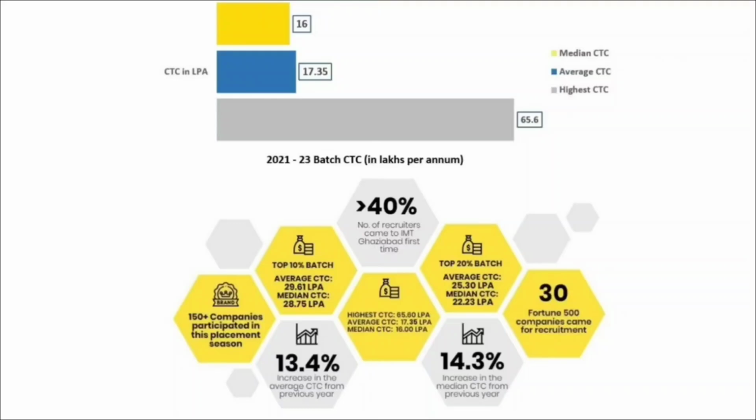The top 20% candidates are with an average salary package of 25.30 lakhs per annum and a median salary package of 22.23 lakhs per annum. The top 10% candidates are with an average salary package of 29.61 lakhs per annum and a median salary package of 28.75 lakhs per annum.